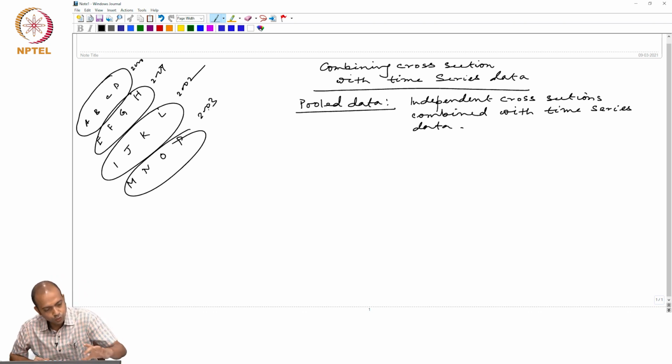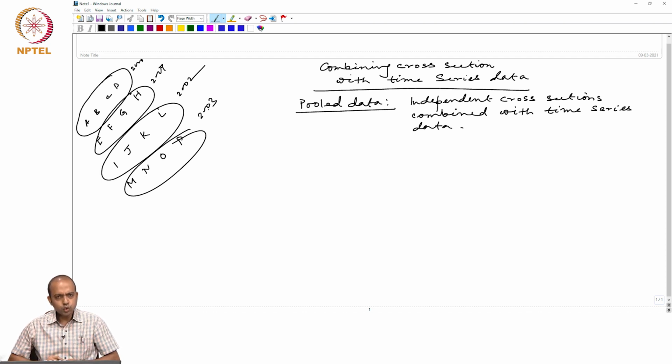Now, if you look, these cross sections are actually independent because there is no commonality among the elements of these cross sections. In year 2000 it is ABCD firms, in 2001 it is EFGH, in 2002 it is IJKL, and in 2003 it is MNOP. So, that means we have collected information from different firms at different points of time.